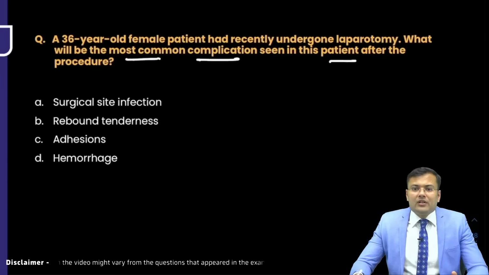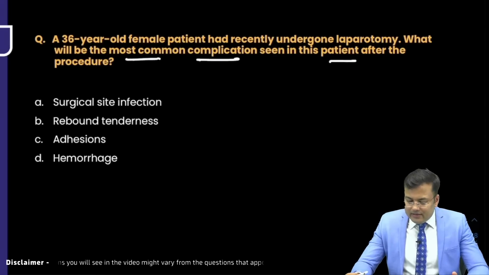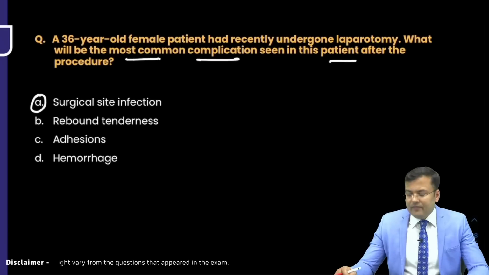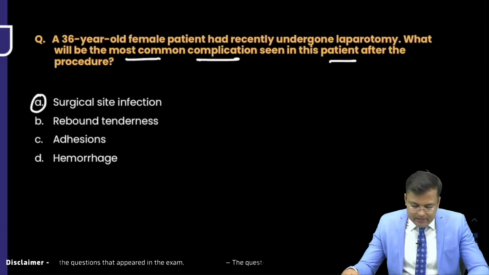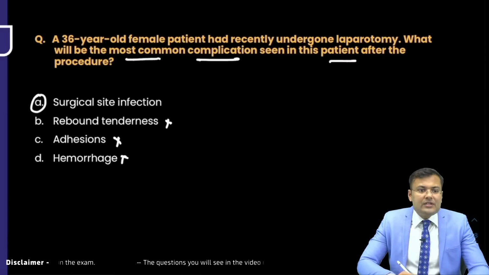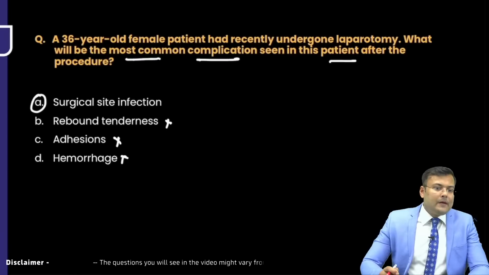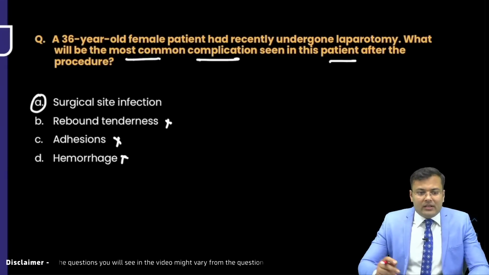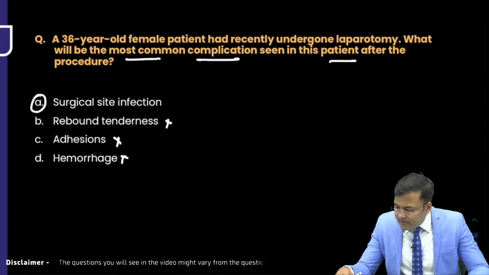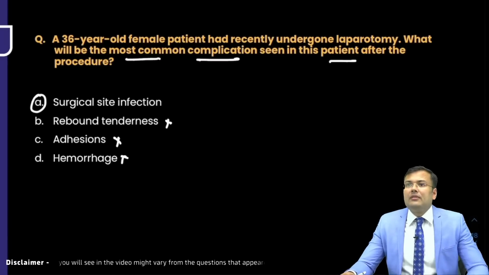Clear? So the correct answer here is surgical site infection. Not rebound tenderness, not adhesions, not hemorrhage. Clear?